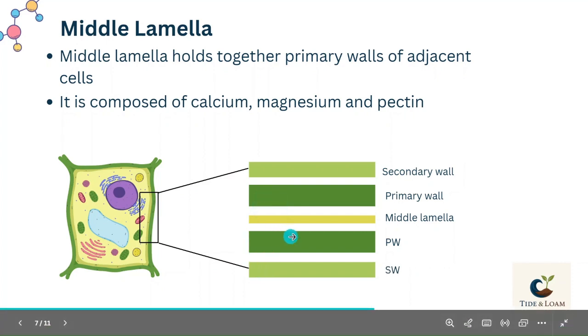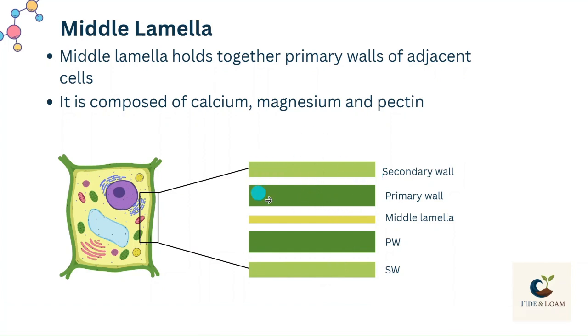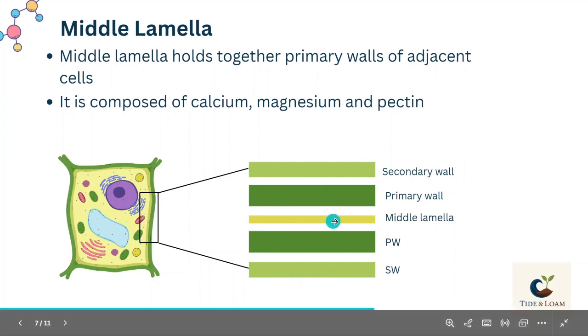So this dark green and light green layer is of the cell wall of second cell, and this light green and dark green cell wall is of the cell 1. और cell 1 और cell 2 के दरमियान जो layer इन दोनों cells को join किए हुए हैं, that is actually middle lamella.